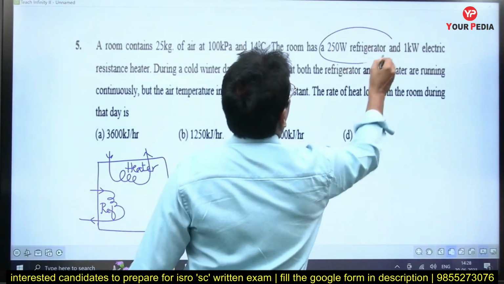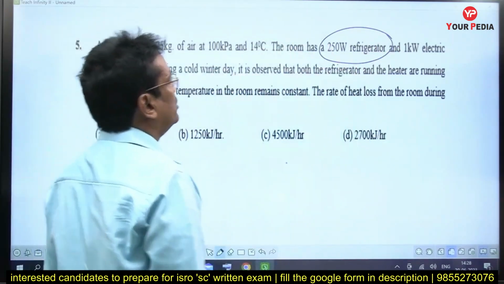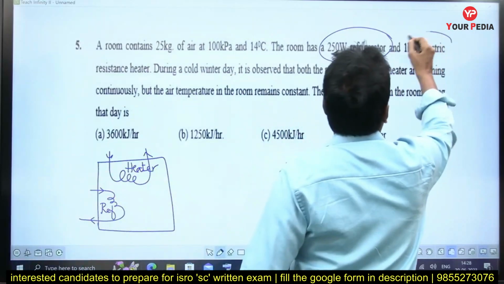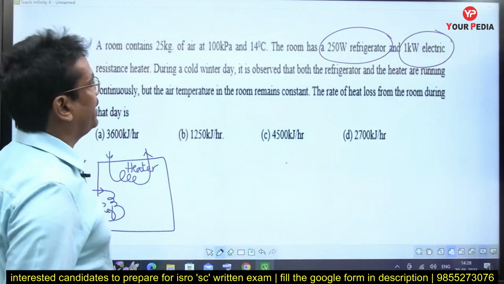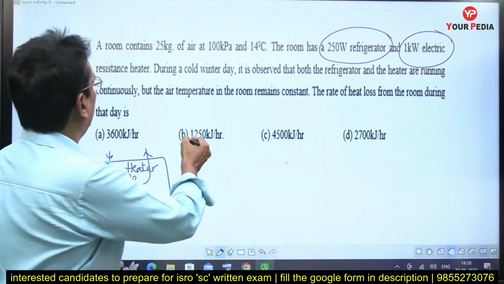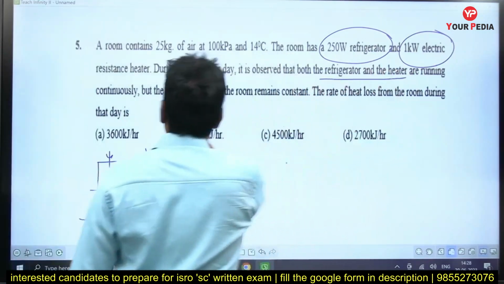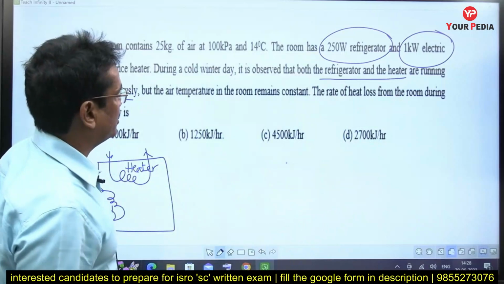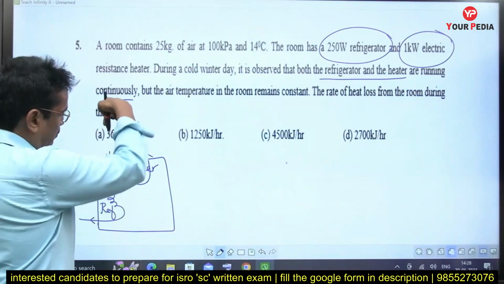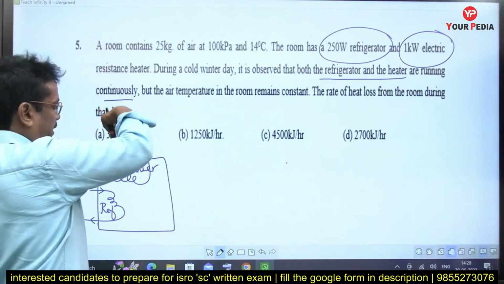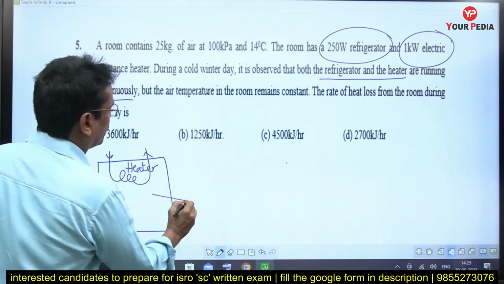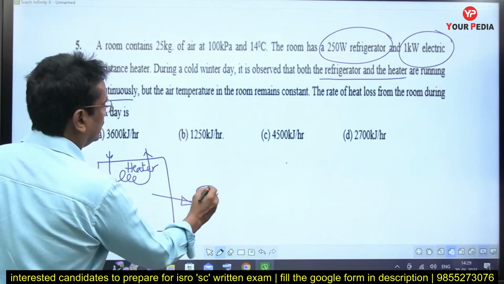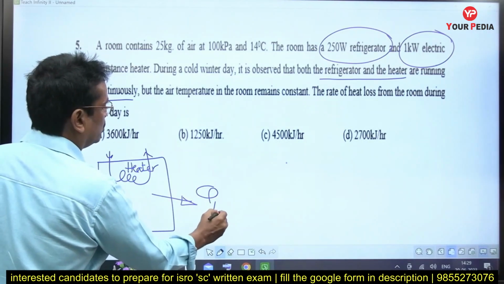The refrigerator is consuming 250 watts and the electric heater is consuming 1 kilowatt. During a cold winter day, it is observed that both the refrigerator and heater are running continuously, but the room temperature remains constant. That means whatever energy has been entering, that must leave from the room, that must leave as Q loss.